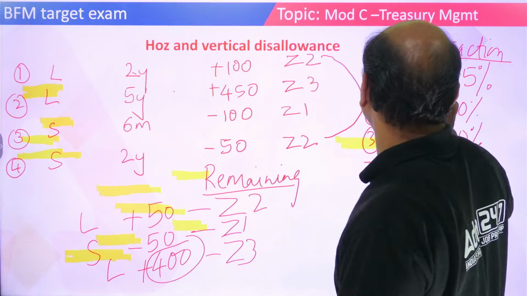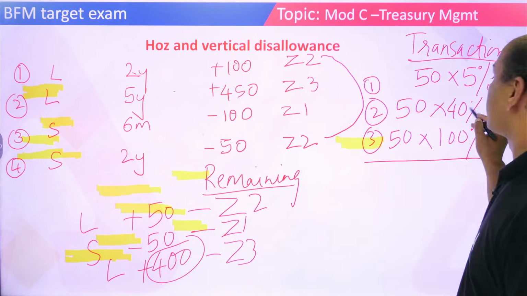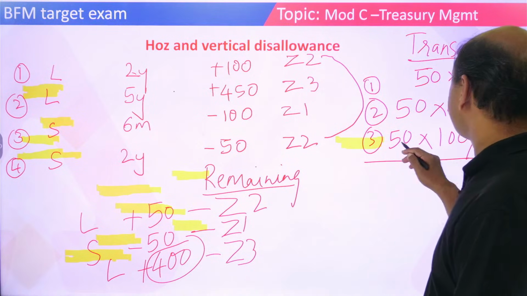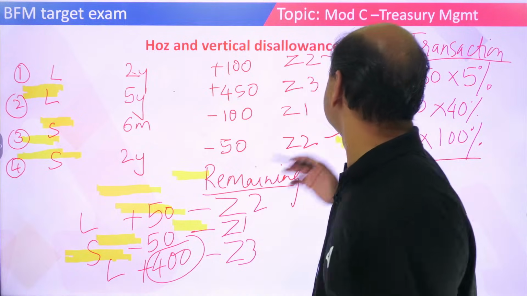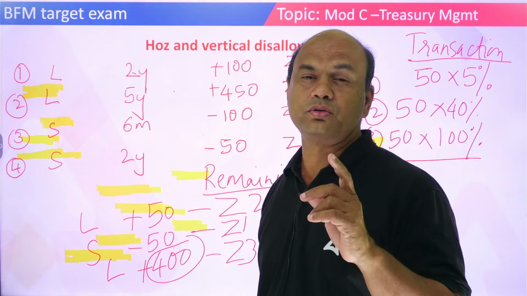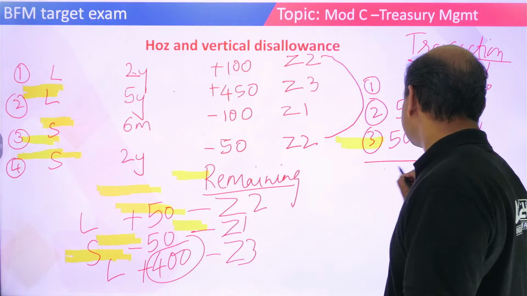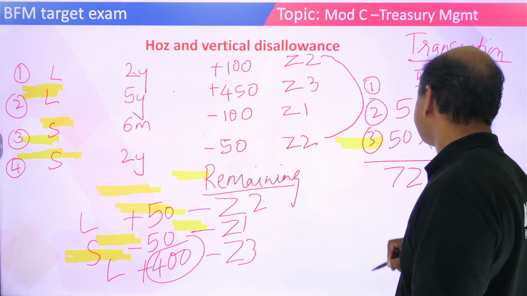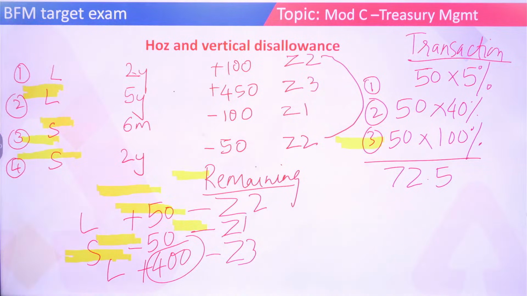So what is the answer for this? 50 into 5%. So 2.5. 50 into 40%. So 20. 50 into 100%. 50. So 50 plus 20 plus 2.5. So 50 plus 20 is 70 and 72.5, right? 72.5. Everyone getting this? 72.5. Are you getting it? Everyone okay with this?